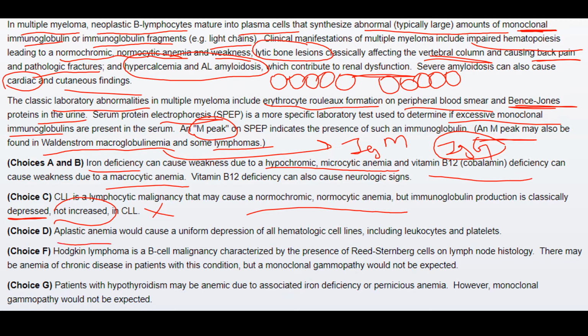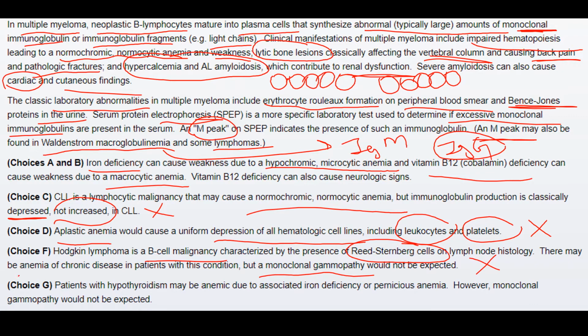And in aplastic anemia, there should be depression of all kinds of hematologic cells. Like there should be leukocytopenia and thrombocytopenia also, but the counts were normal in this case, so this was also not appropriate. Then Hodgkin lymphoma is a B-cell malignancy which is diagnosed by the presence of Reed-Sternberg cells. There was no such presence, and in this condition there is also no monoclonal gammopathy. Therefore this was also not the disease.